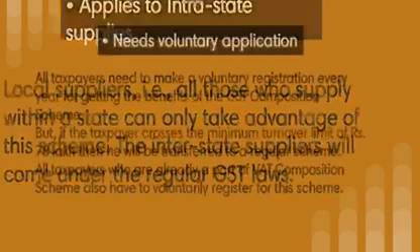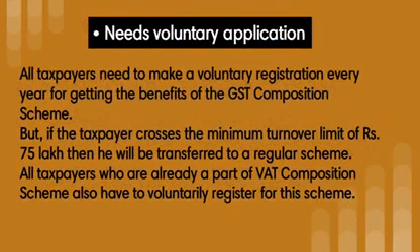The next one is that it needs a voluntary application. Taxpayers who are eligible and want to opt for the composition scheme need to voluntarily register every year to get the benefits of the composition scheme. The government won't take any steps on its own. In case, if in a financial year the turnover limit is crossed, then they will be moved to the regular GST scheme. Also, existing VAT composition scheme taxpayers also have to register voluntarily for this scheme.